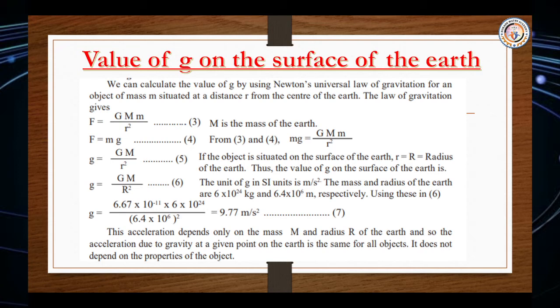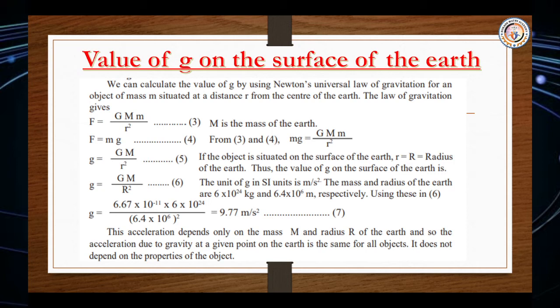If the object is situated on the surface of the earth, small r is equal to big R, the radius of the earth. Thus the value of g on the surface of the earth is small g equal to big G M upon R squared. The unit of g in SI is meters per second squared. The mass and the radius of the earth are 6 into 10 raised to 24 kg and 6.4 into 10 raised to 6 meters respectively.